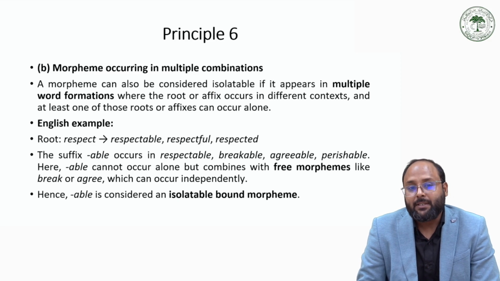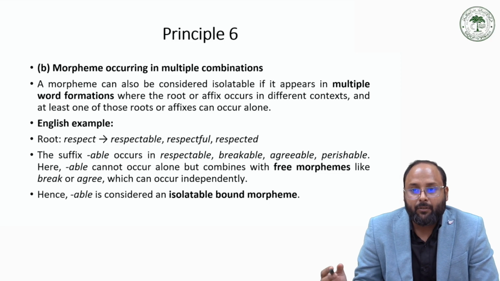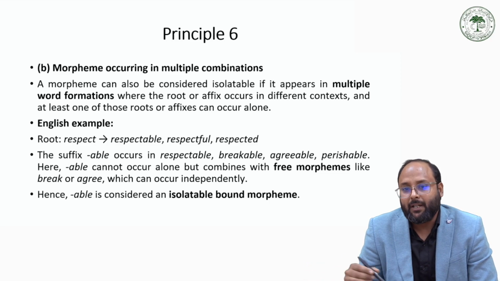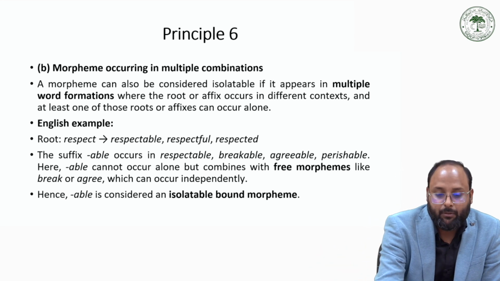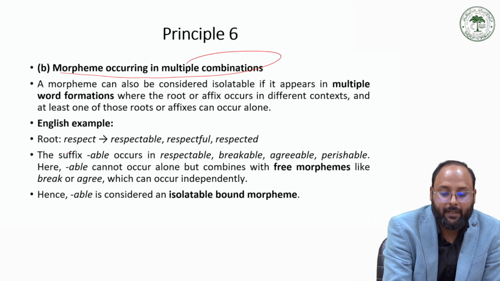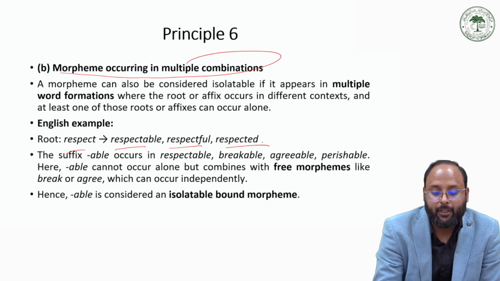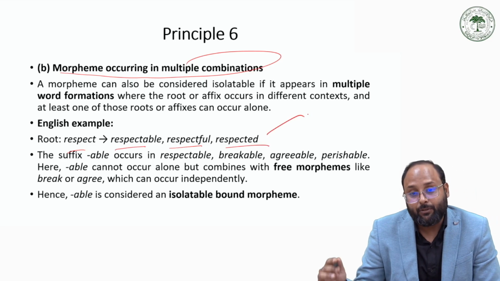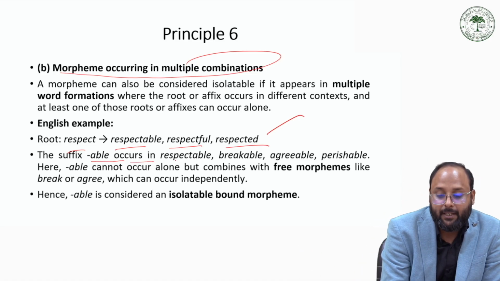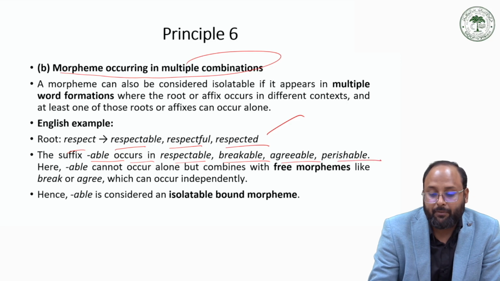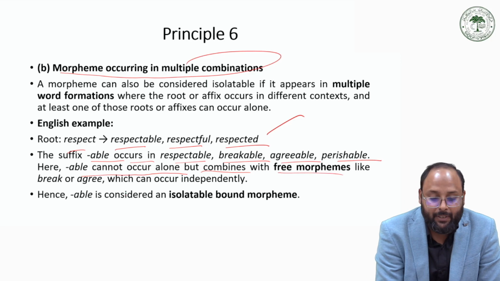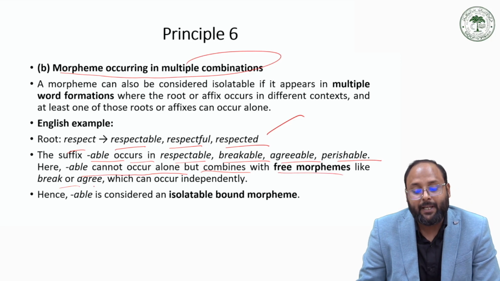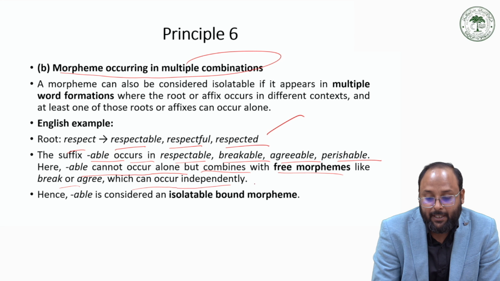And there are some words, through word formation processes, which occur in many combinations. So they are one morpheme occurring in multiple combinations, like respect occurring in respectable, respectful, respected. Here respect is one morpheme because it has many combinations. In the same way, we have able that occurs in respectable, breakable, agreeable, preferable. So able cannot occur alone, but combines with free morphemes like break or agree.